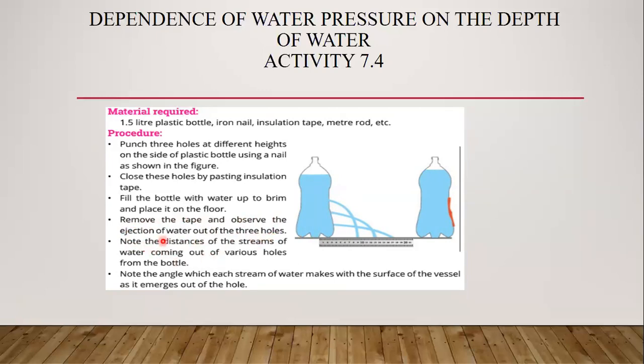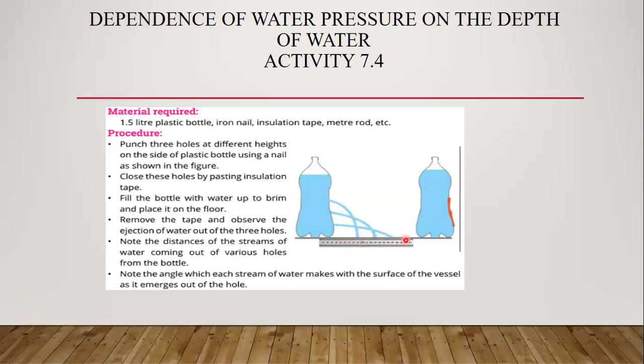Please, at this point, remove the tape and observe the ejection of water out of 3 holes. Now, note the distance of the streams of water coming out of the various holes from the bottle. Now, dear students, the observation for this point is not given in your book, so I'm going to explain this point. As we can see, the lowest stream, which was named hole number 1, covers a very far distance as compared to the stream from hole number 2. Similarly, hole number 3 covers the least distance.